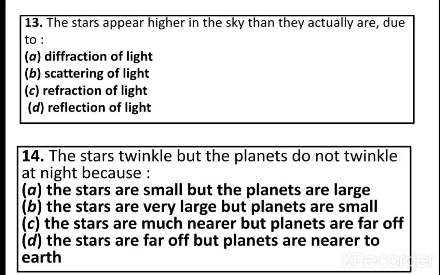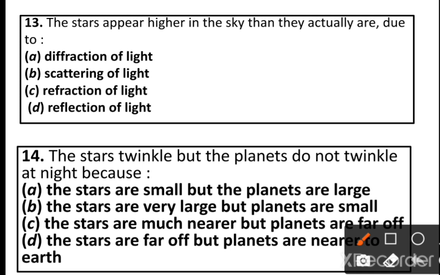Option C, the stars are much nearer, but the planets are far off. Option D, the stars are far off, but the planets are nearer to the Earth. Option D is the correct answer. Comparing to the star distance, the planets are nearer to our Earth. Due to that, the stars twinkle, but the planets do not twinkle at night.